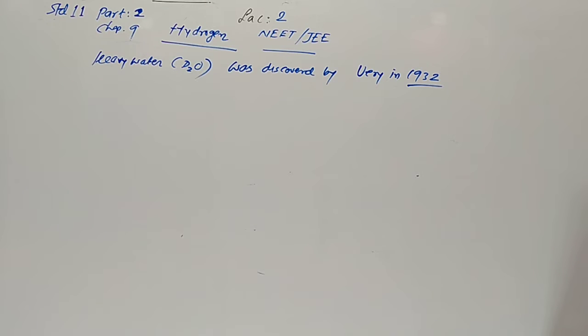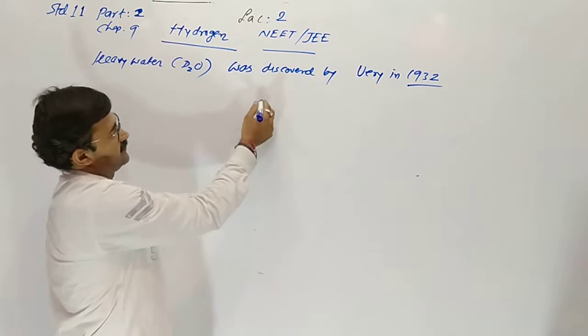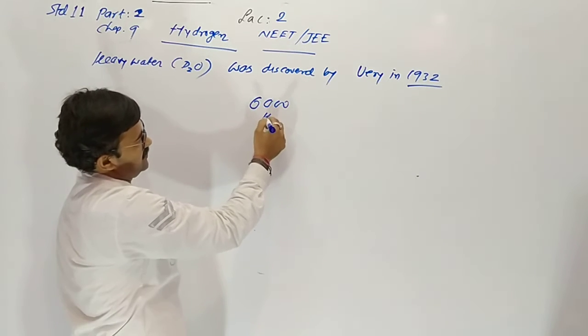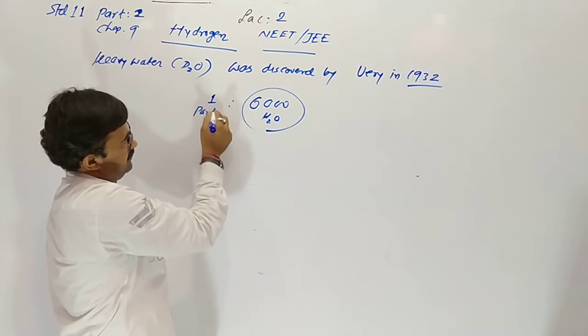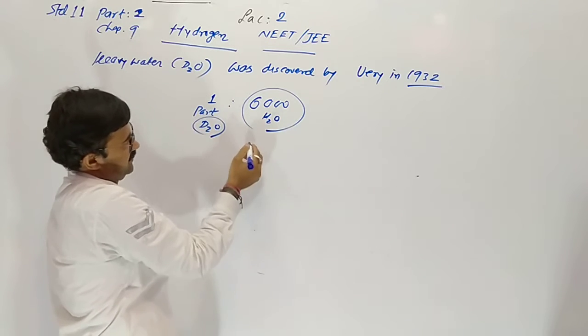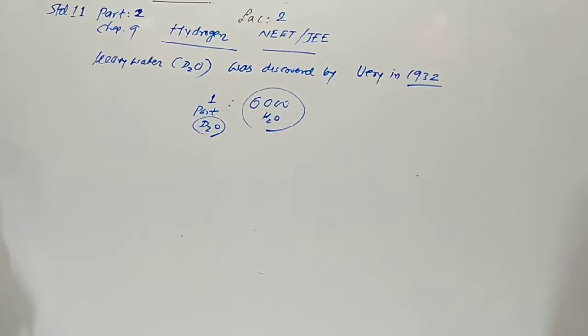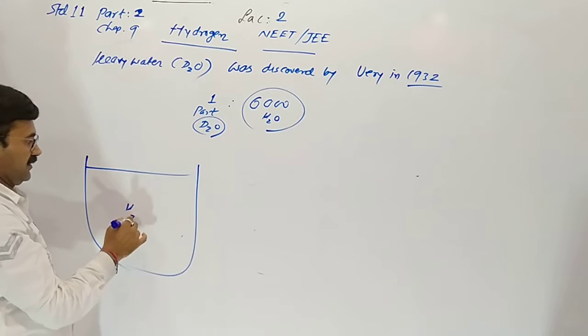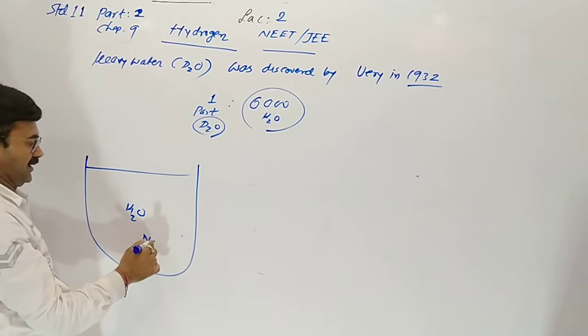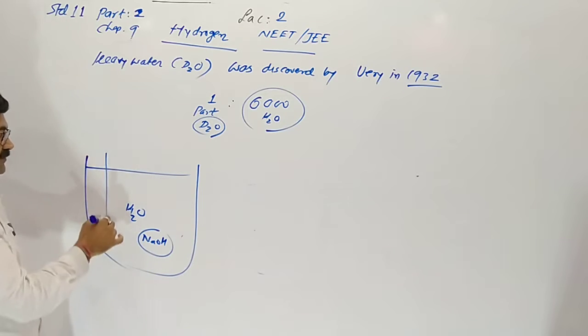1 part of heavy water is present in 6,000 parts of ordinary water. 6,000 parts of ordinary water contain 1 part of heavy water, D2O. The ratio is like this. It is prepared by electrolysis of water in alkaline solution.